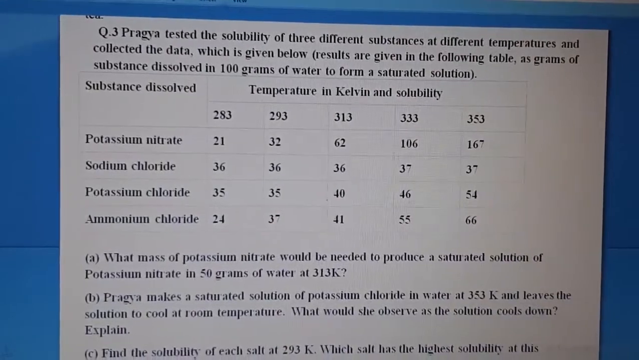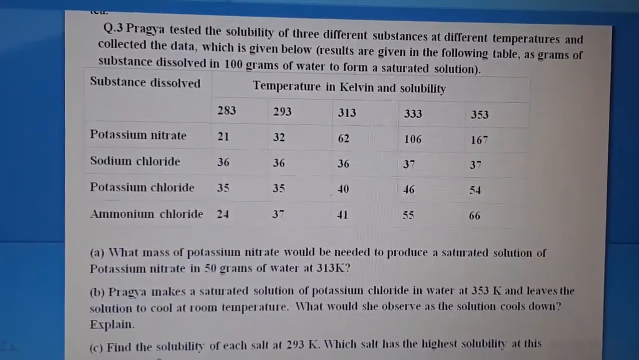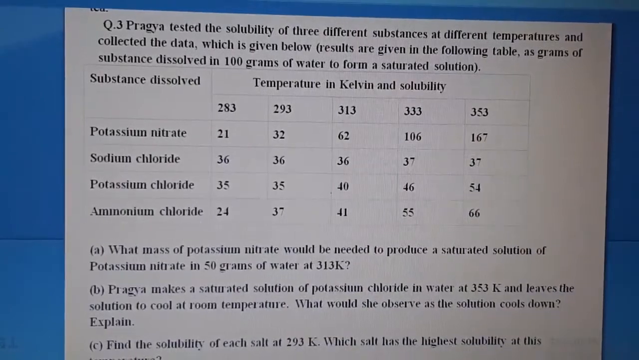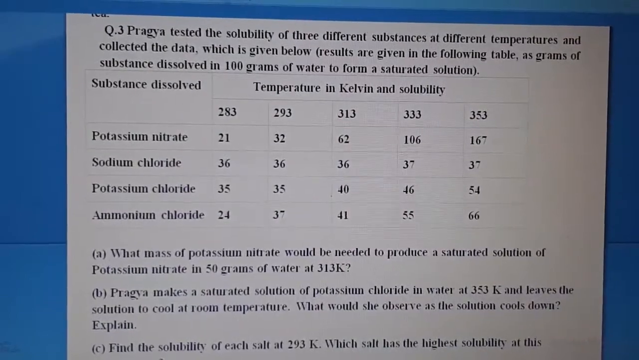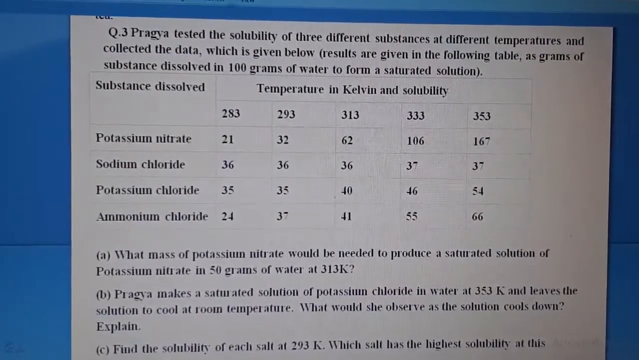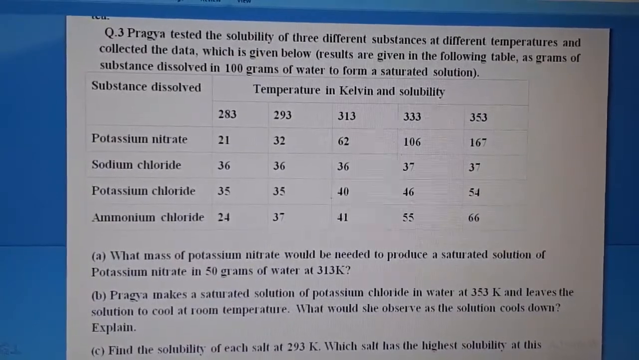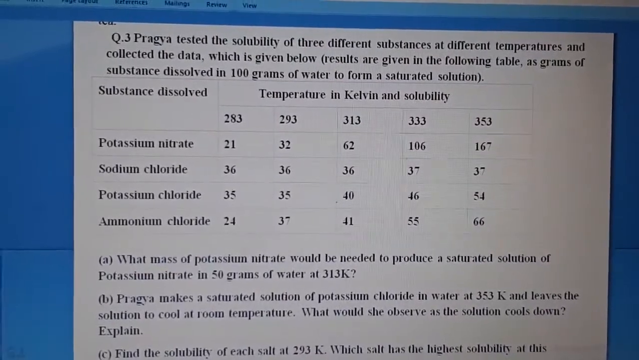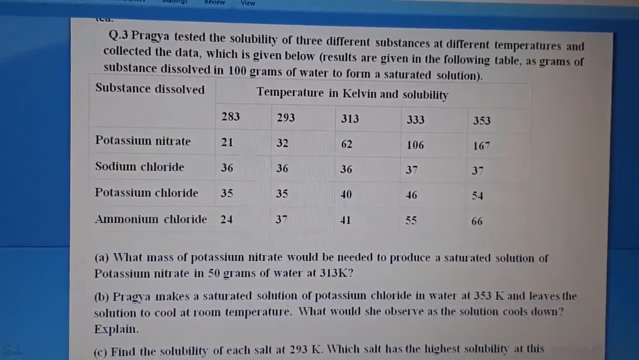Now I'm talking about the exercise questions given on page number 28, question number 3. A graph is given to you. The question is, Pragya tested the solubility of 3 different substances at different temperatures and collected the following data, which is given below. Now your given data is potassium nitrate, sodium chloride, potassium chloride and ammonium chloride. These are the substances dissolved, and 283, 293, 313, 333 and 353 are the temperatures given in Kelvin. And solubility is given then 21, 36, 35, 24 and remaining these. These are the solubility given.